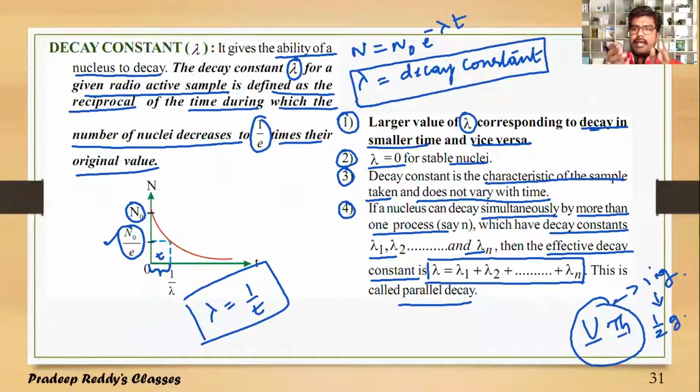If a sample or a specimen has different types of radioactive disintegrating nuclei, each nucleus will undergo disintegration with a different lambda value. Such decay is called parallel decay. Whenever parallel decay is taking place, the net disintegration constant lambda can be written as lambda 1 plus lambda 2 plus lambda 3 up to lambda n.